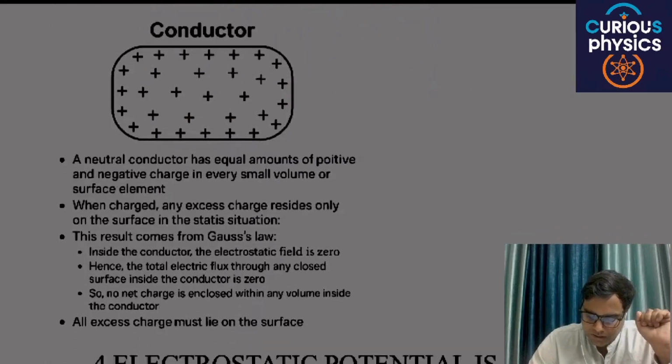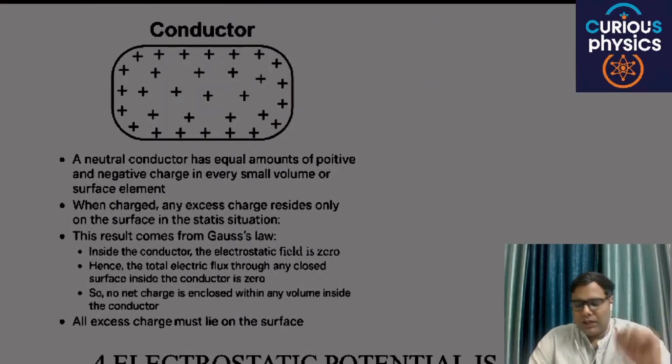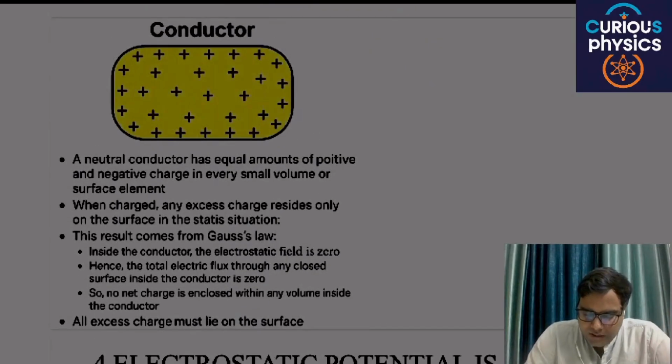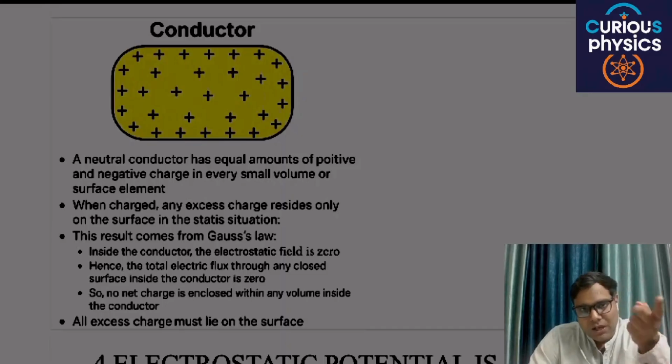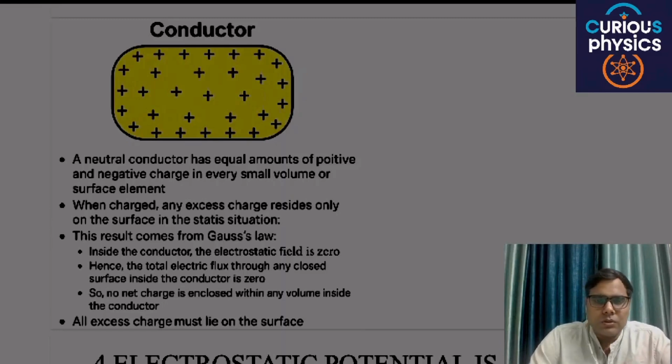This is basically the theory portion. A neutral conductor has equal amounts of positive and negative charge in every small volume or surface element. When charged, any excess charge resides only on the surface in the static situation. This result comes from Gauss's law. Inside the conductor, the electrostatic field is zero, hence the total electric flux through any closed surface inside the conductor is zero. So no net charge is enclosed within any volume inside the conductor. All excess charges must lie on the surface. This is the basic theory part. You can make notes out of this, but the basic conceptual clarity should be there.